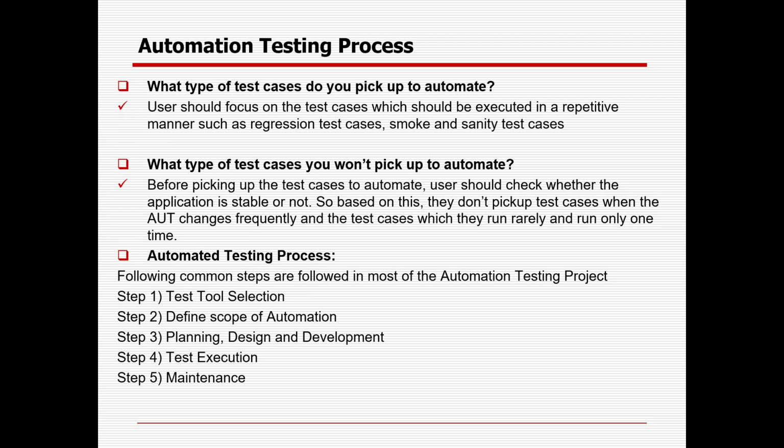Automation testing process. So what type of test cases should users pick up to automate? First thing is that users should not automate everything, right, until it is clearly mentioned by the customer that you have to automate 100% of the stuff. So the focus should always be on whatever areas will be executed daily, regularly, or multiple times, and from where we can get real-time ROI, or return on investment. Those are the areas we should automate first, like sanity test, regression test, state data creation, and end-to-end life cycle build validation.